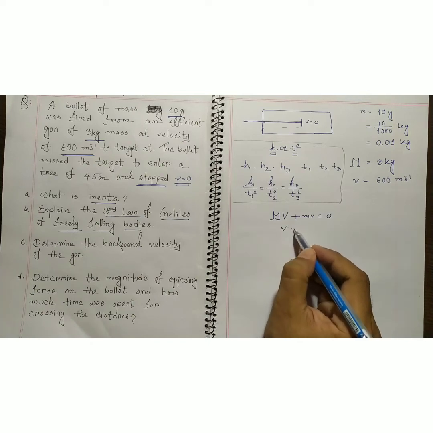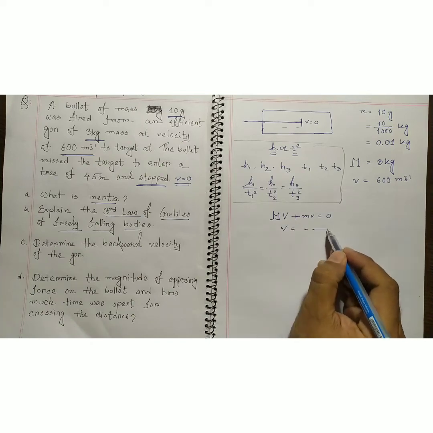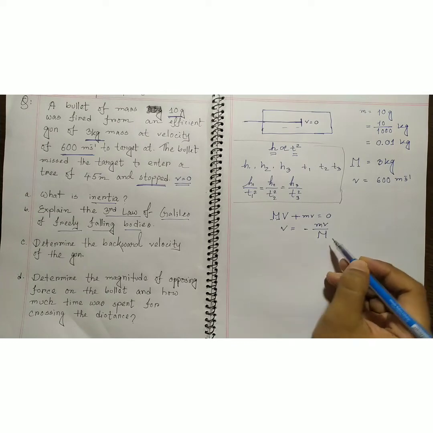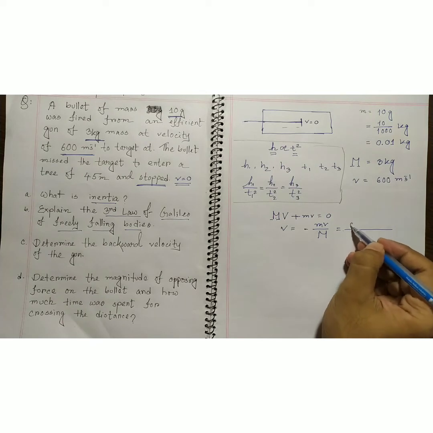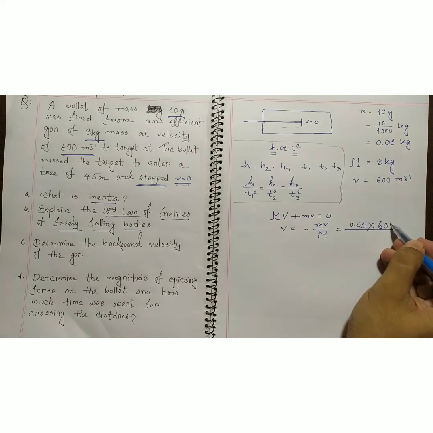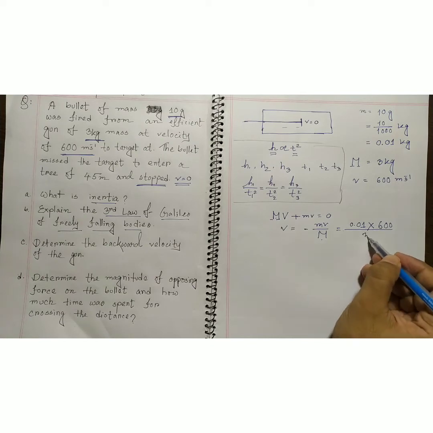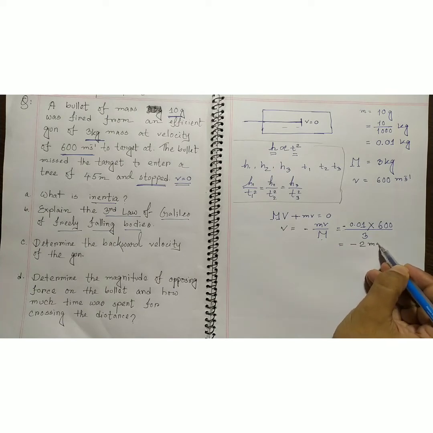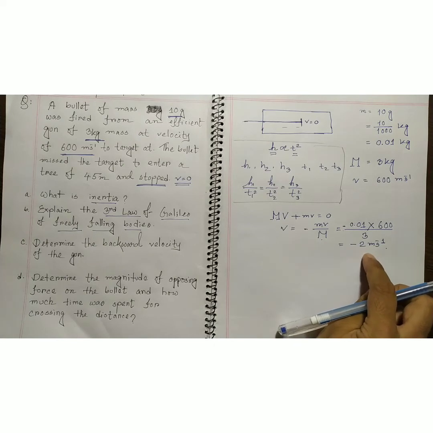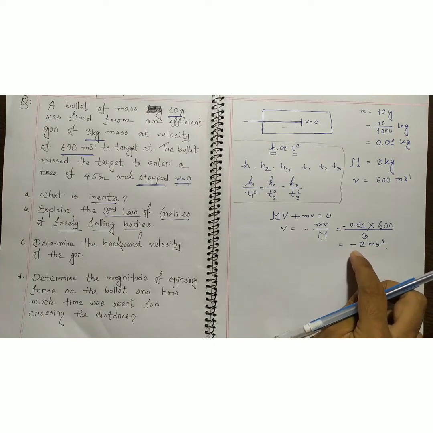The question asks about V, so it would be minus mv by M, which is minus 0.01 kilogram times 600 over 3 kilogram. Altogether it would be minus 2 meter per second, and this is the backward velocity. The minus means it is backward velocity.